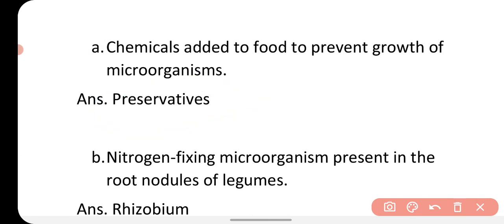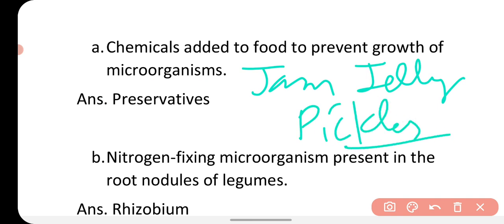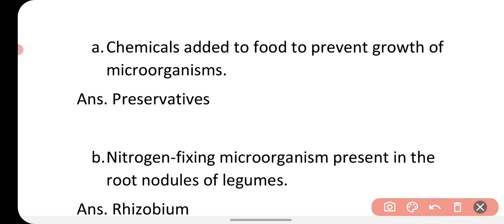Like we use chemicals in jams, jellies, and pickles to keep them for a longer duration, so that we can use that food item for a longer duration.